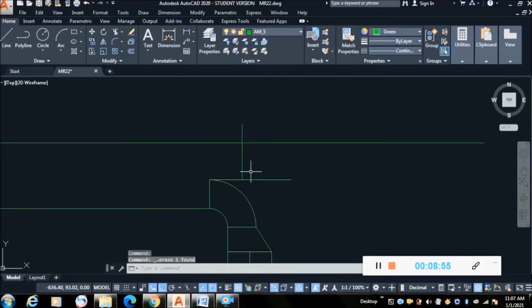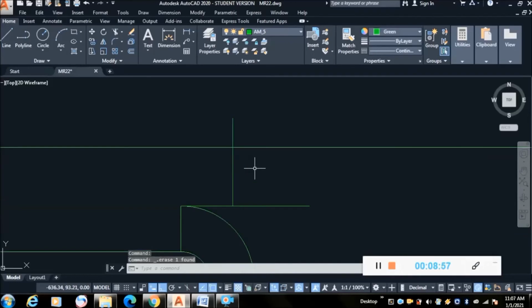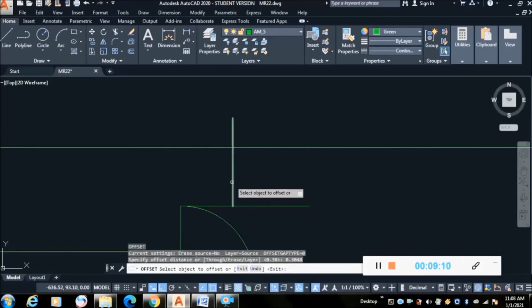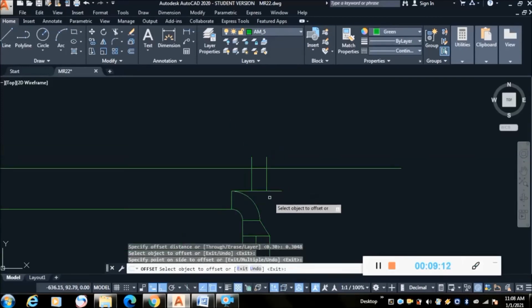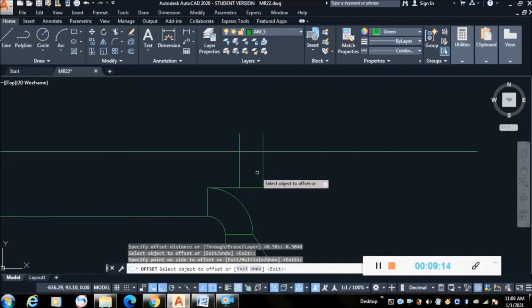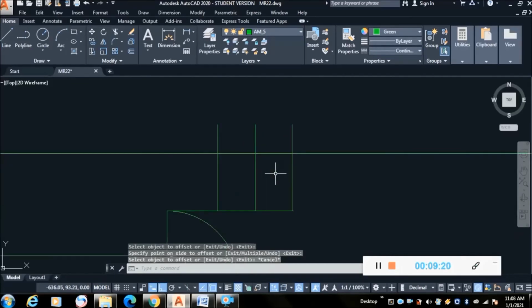Now what you have to do is take another 1 foot here, offset 0.3048. 1 foot is 0.3048 meter. So I'll take 1 foot here. After 1 foot only we have to draw the reducer duct. Again I will take 1 foot here. Here we are going to draw the trouser duct. So let us see.